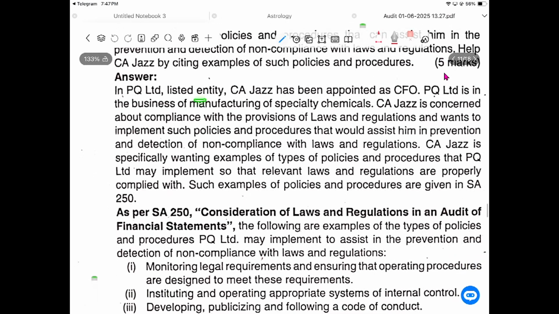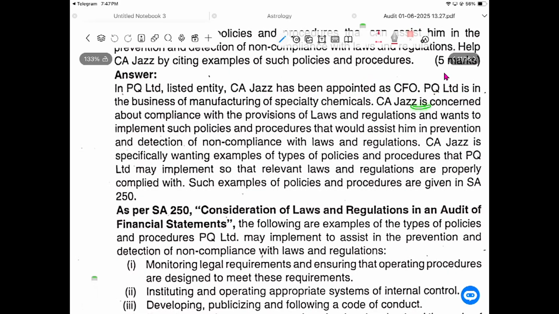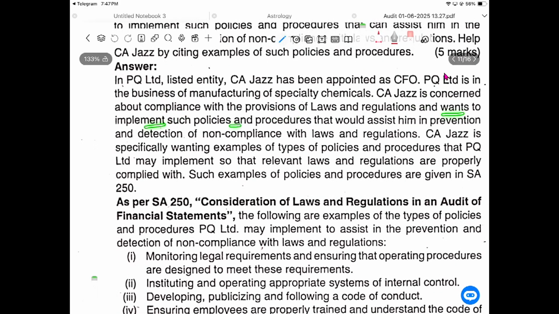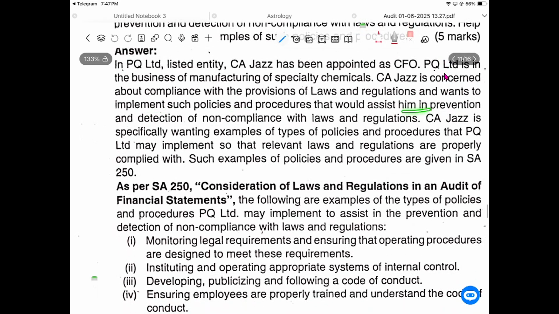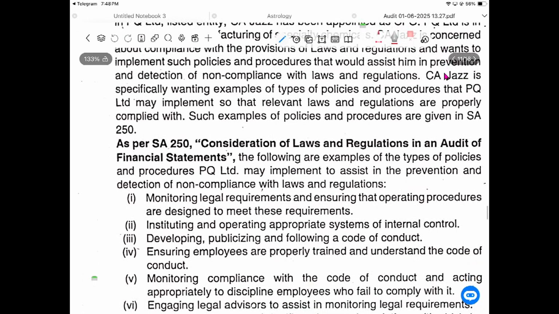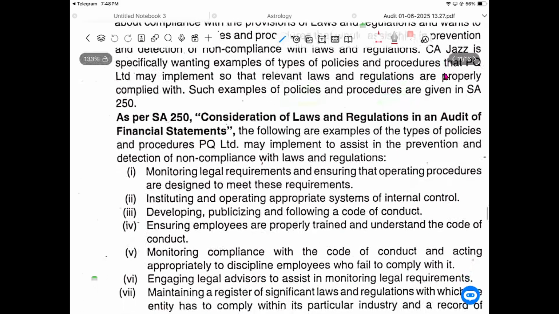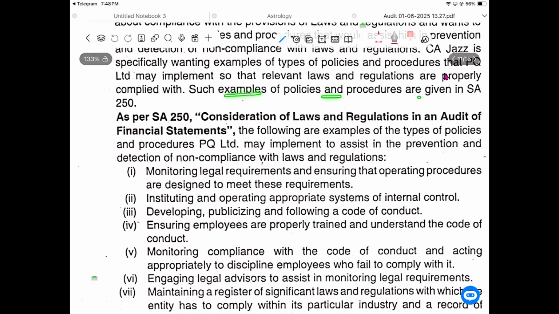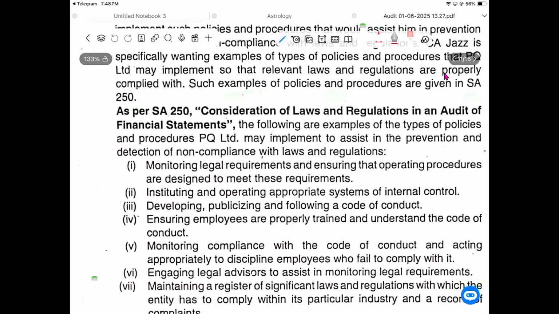PQ Limited is a listed entity. CA Jazz has just been appointed as a CFO. PQ Limited is in the business of manufacturing special chemicals. CA Jazz is concerned with compliance with the provisions of law and regulations and wants to implement such policies and procedures that would assist him in the prevention and reduction of non-compliance with law and regulations. He specifically wants examples of the types of policies and procedures that PQ Limited may implement so that the relevant laws and regulations are properly complied with. Such examples of policies and procedures are given in SA 250.